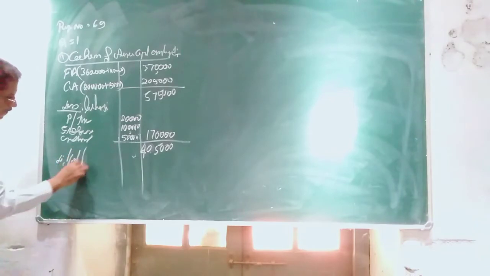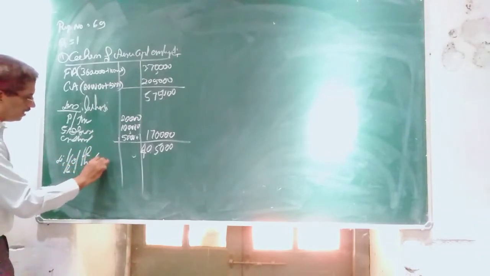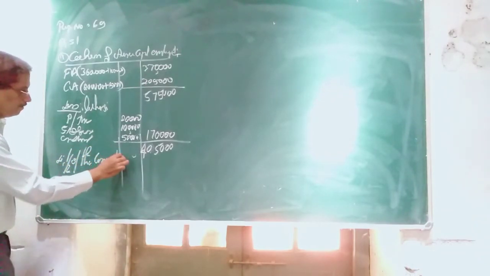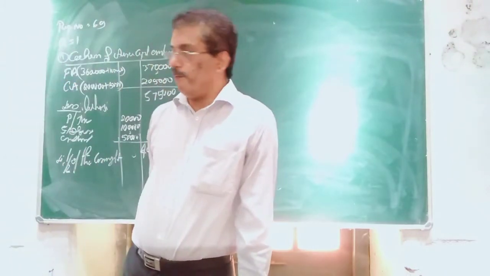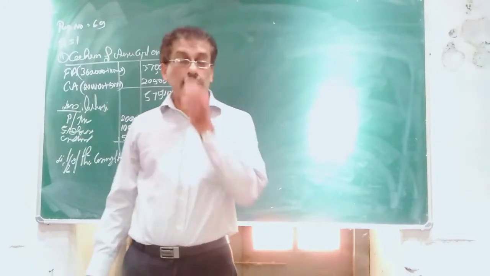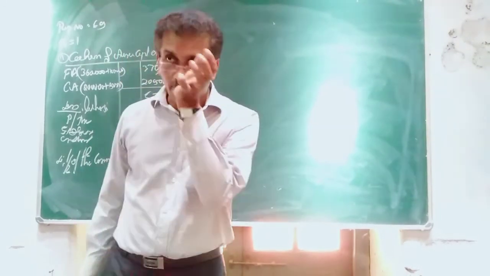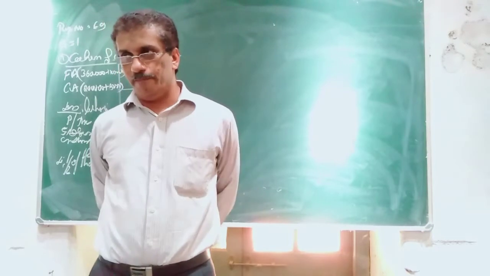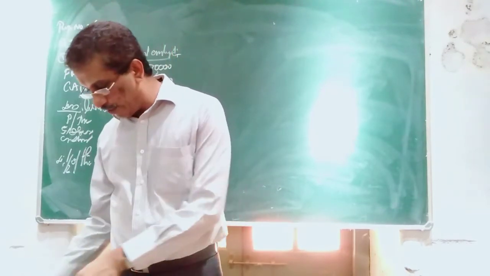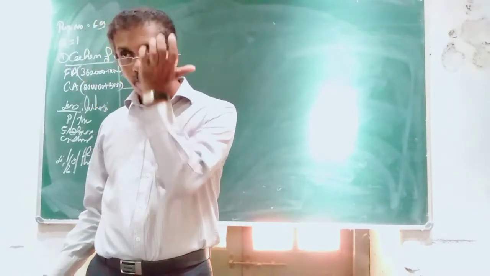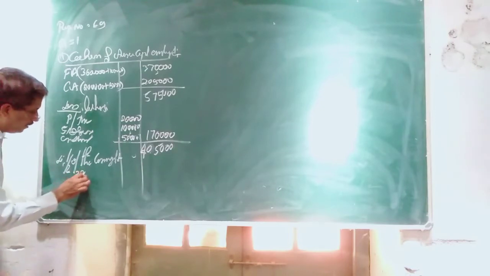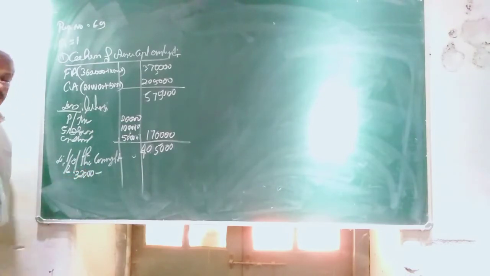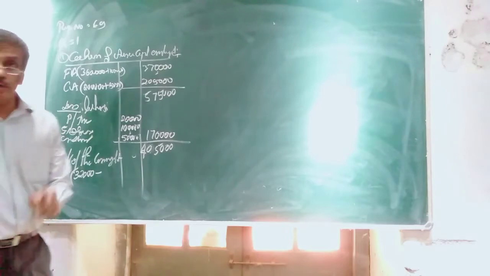half of the current year profit. But in this particular problem, current year profit has not been given. Since it is not given, but the adjustment gives the average profit, that should be taken into consideration. That is 32,000, minus interest on investment.